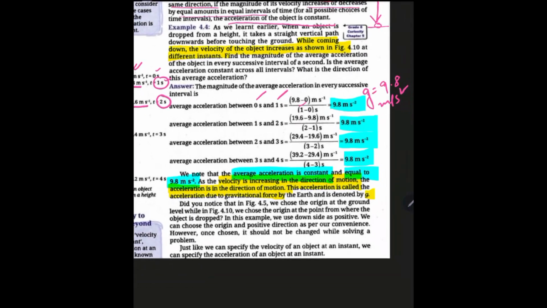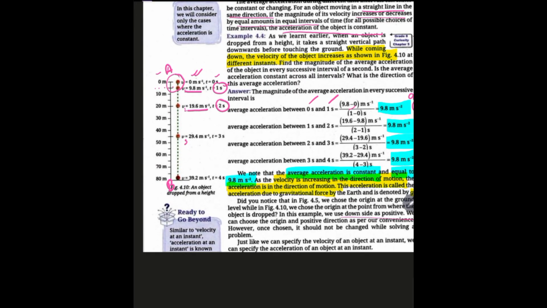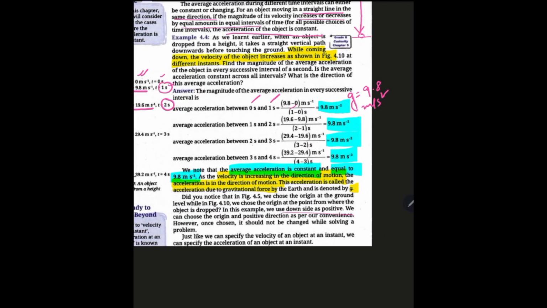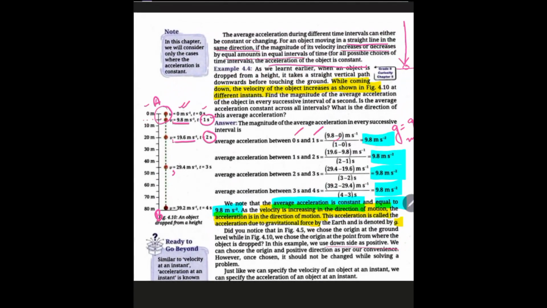In this example, we use the downward direction as positive. Now we can choose the origin and positive direction as per our convenience. If downward is positive, then if the object is thrown upward, that needs to be negative. Just as we have instantaneous velocity, we have instantaneous acceleration, that is the acceleration at a particular instant.